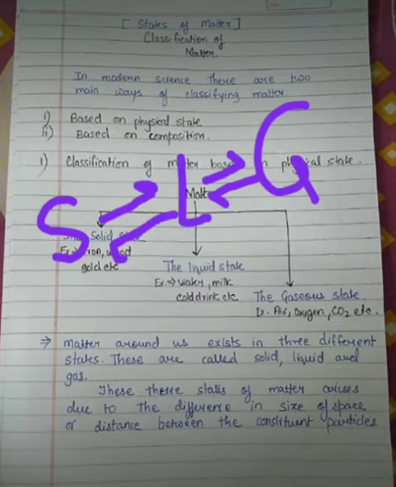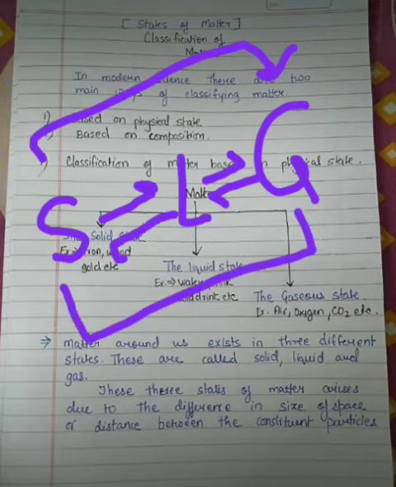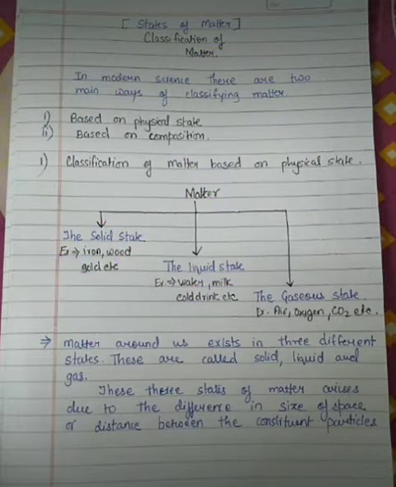Or may solid directly convert to gas, or gas directly convert to solid? Does this process occur or not? Yes, basically this process occurs, so we will discuss that later. Firstly, let us come to our topic, the classification of matter.